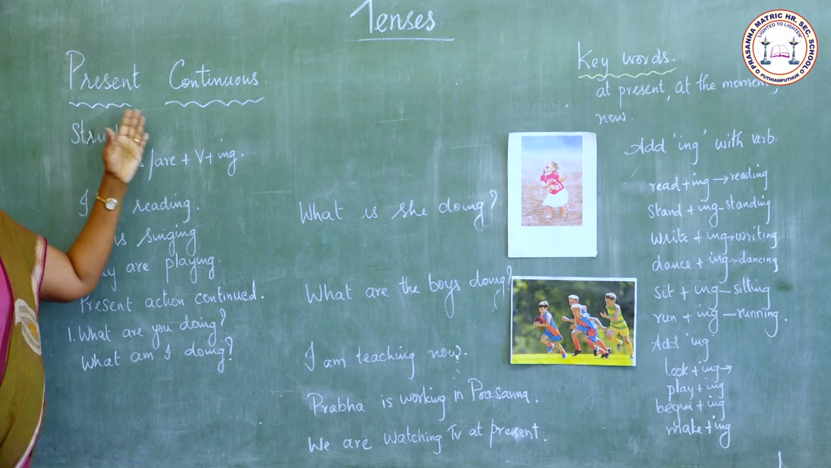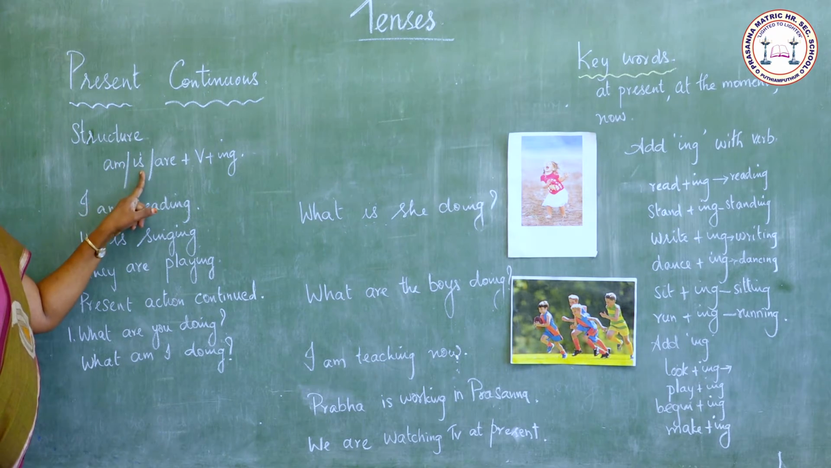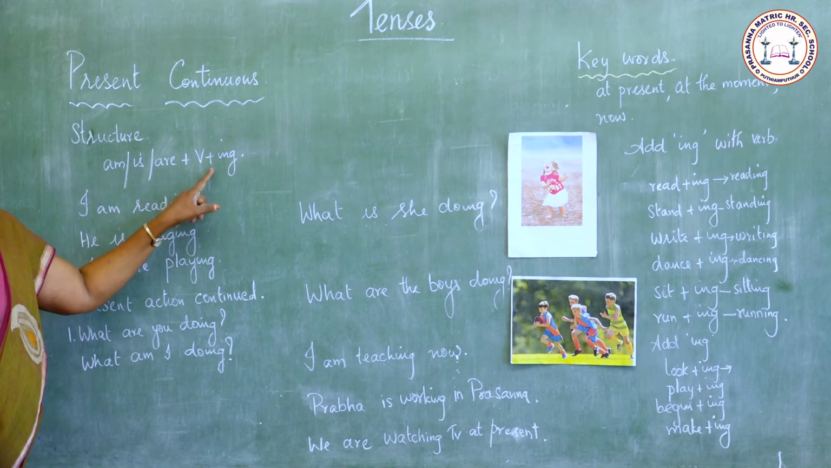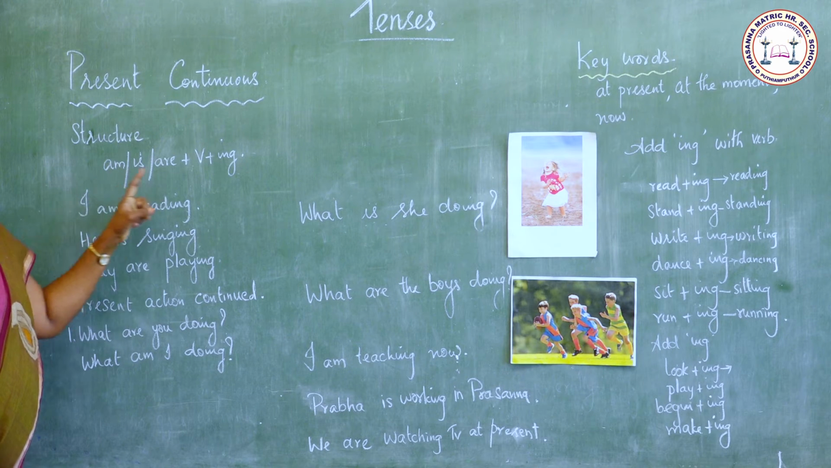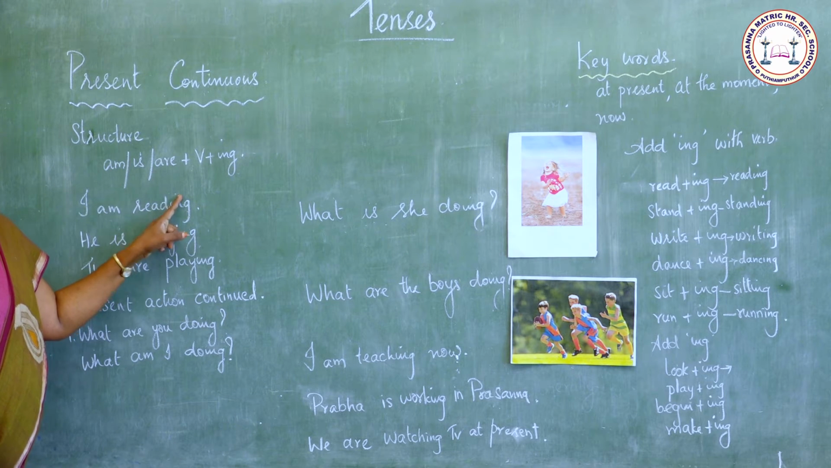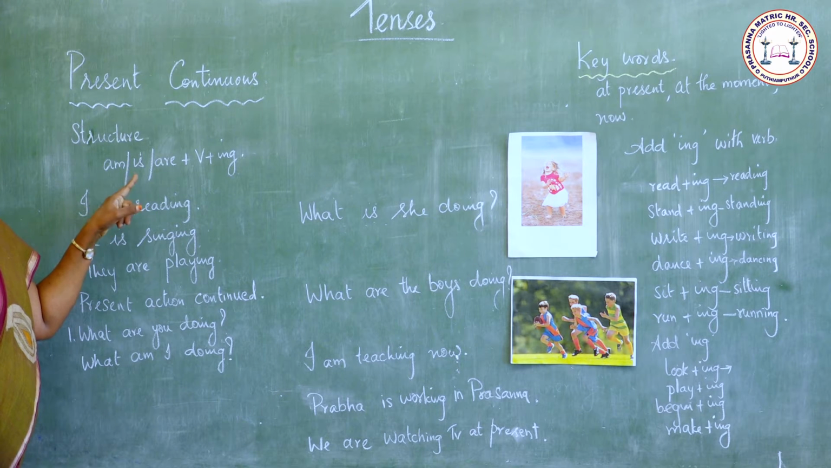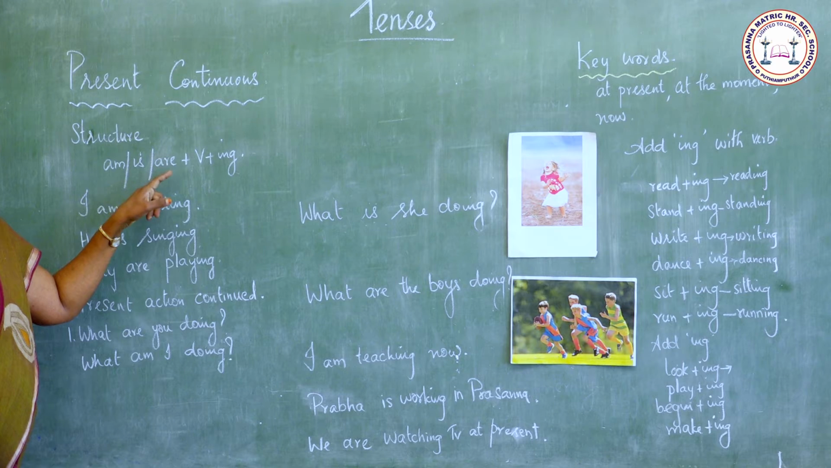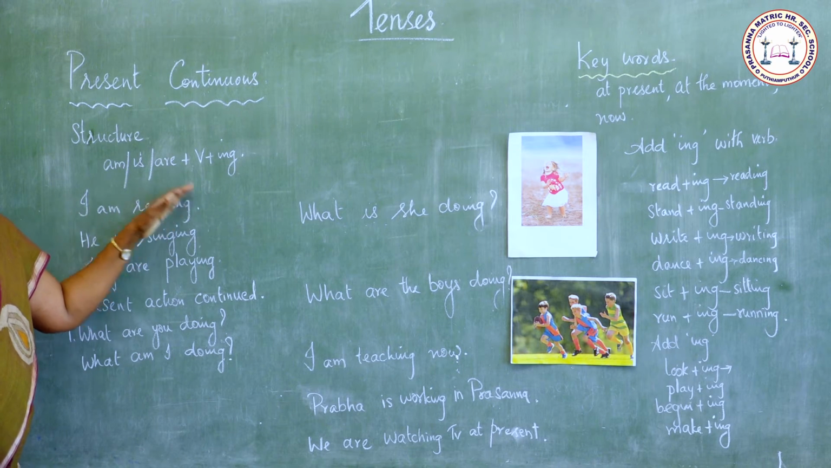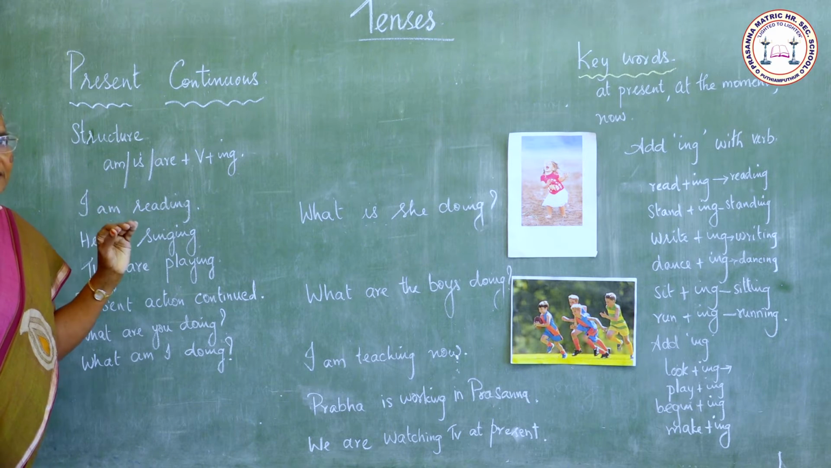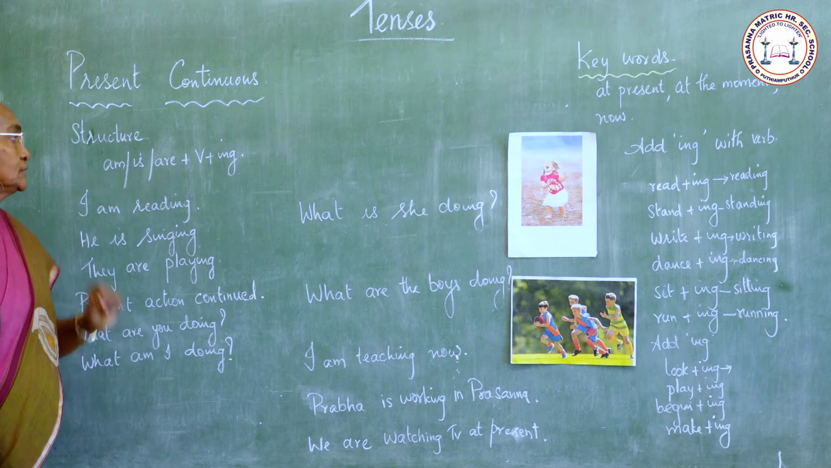The structure of the present continuous form is the following: am, or is, or are plus verb plus ing. If I is the subject, we say I am reading, I am studying, I am playing. If the subject is she or he or it, we use is plus verb plus ing. He is eating, he is playing, she is singing, it is eating. So with he, she, it, we add is and verb plus ing.